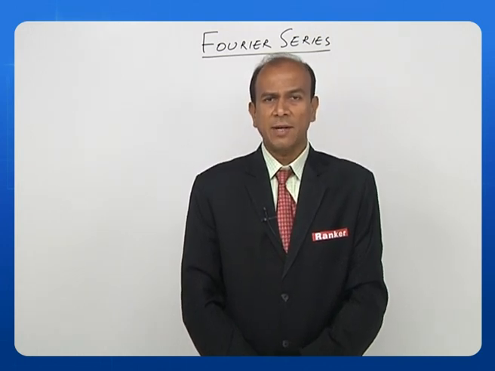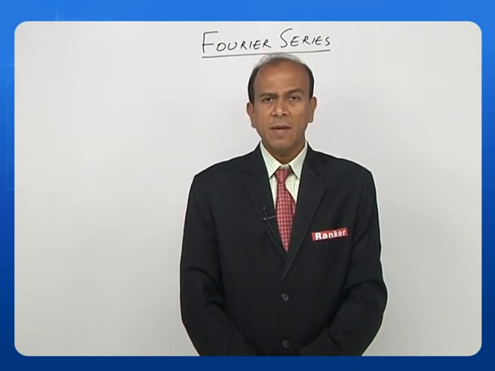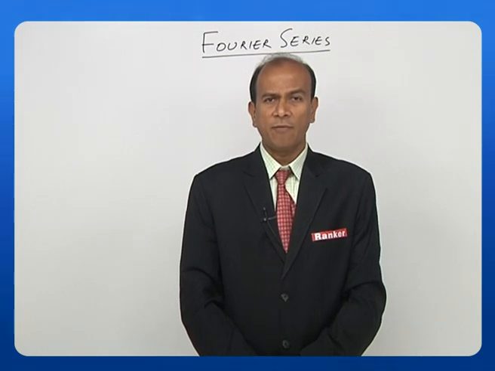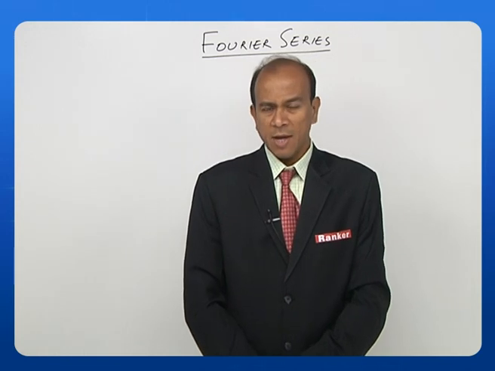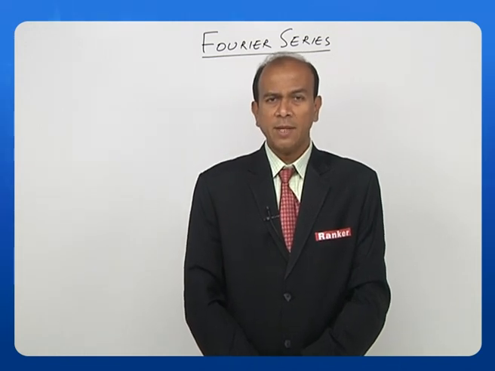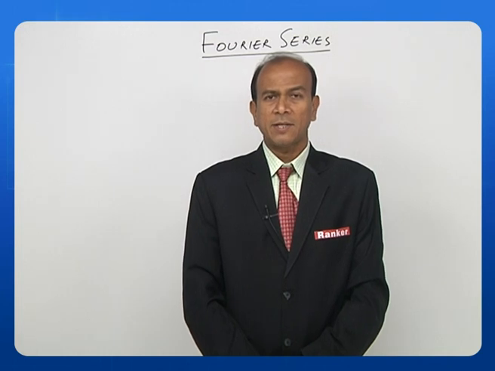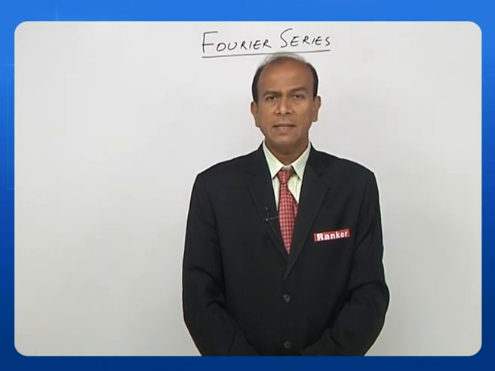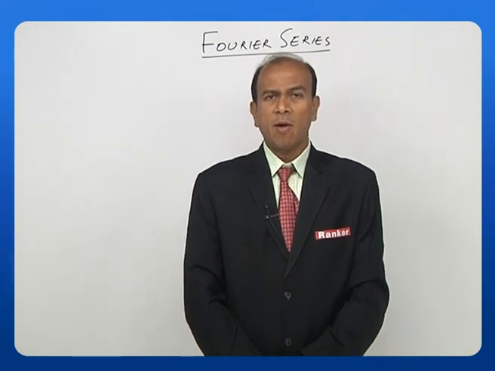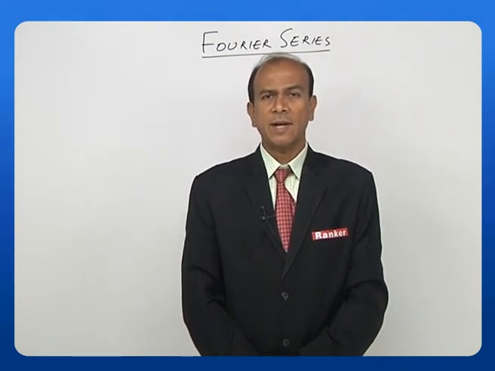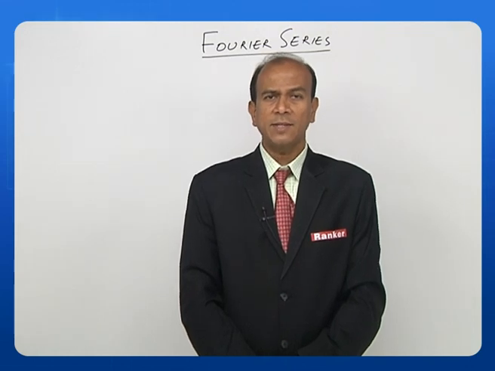Let us look at the basic conditions under which a Fourier series converges, or we also say these are the sufficient conditions for a Fourier series to exist. These are called Dirichlet's conditions. There are around 4 of these conditions. Some of them are called weak conditions, some are called strong conditions. When it is a strong condition, it means that when this condition is satisfied, the Fourier series definitely converges for all values. When it is a weak condition, it means the Fourier series does exist, but it may not converge for all. So let us straight away look at these Dirichlet conditions.